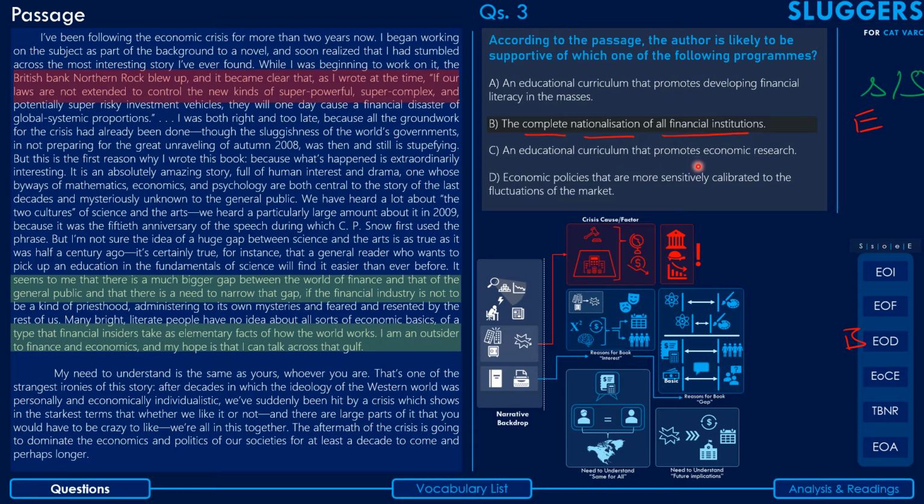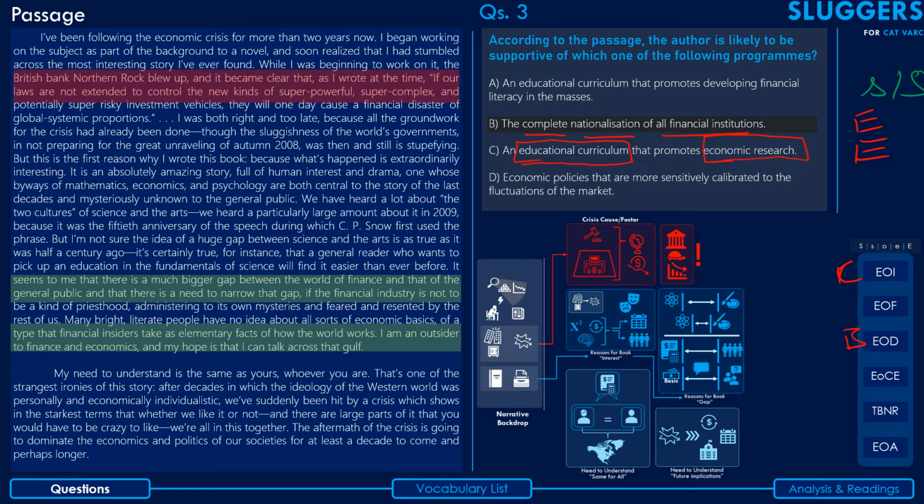But the author has not said anything about changing the educational curriculum itself, and moreover, that too with economic research. He's talking about economic and financial literacy. Economic research becomes too narrow, and the curriculum is also something the author has not talked about here. So this will be a case of error of inclusion, and I'll note option C with an error of inclusion, and we'll eliminate this with a capital E.